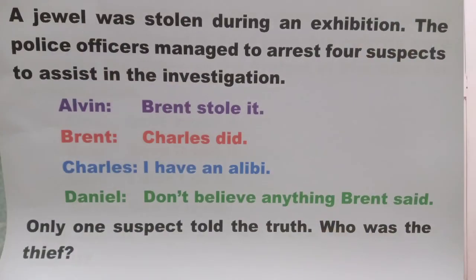Hey guys, why don't you try doing it yourself with this question? A jewel was stolen during an exhibition. The police officers managed to arrest 4 suspects to assist in the investigation. And Alvin said, "Brent stole it." Brent said, "Charles did." Charles said, "I have an alibi." And Daniel said, "Don't believe anything Brent said." Only one suspect told the truth. Who was the thief?